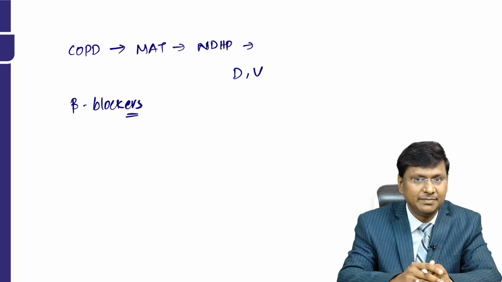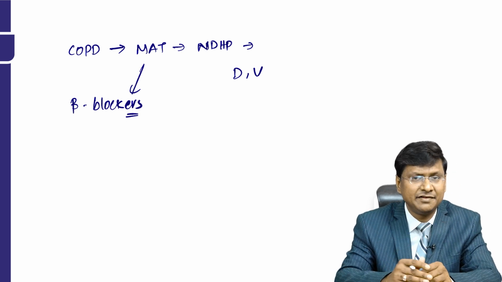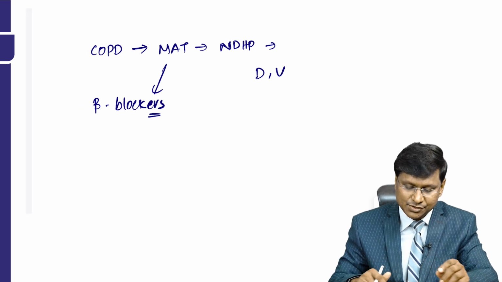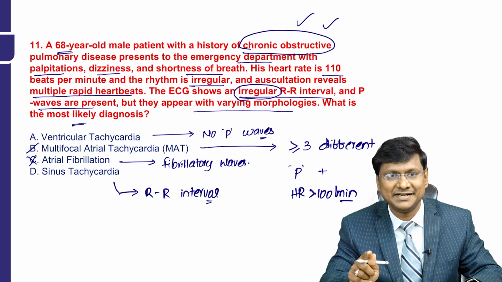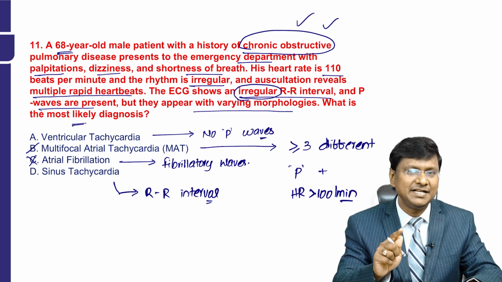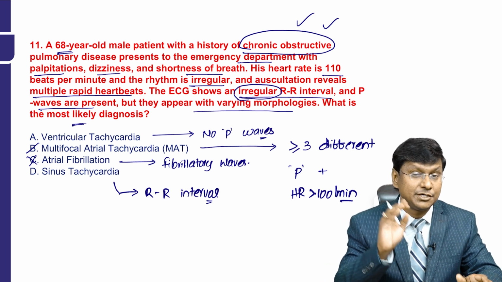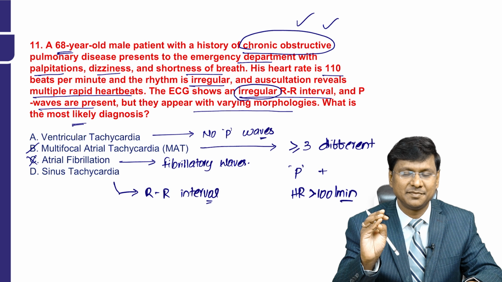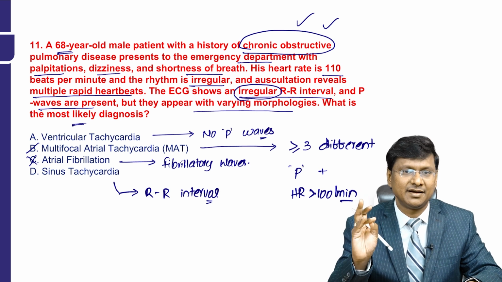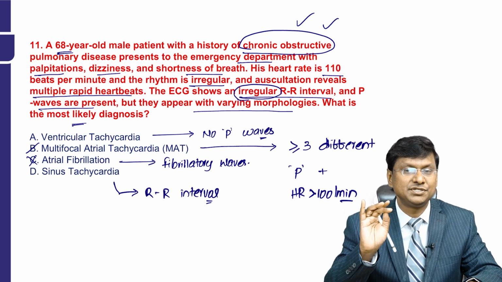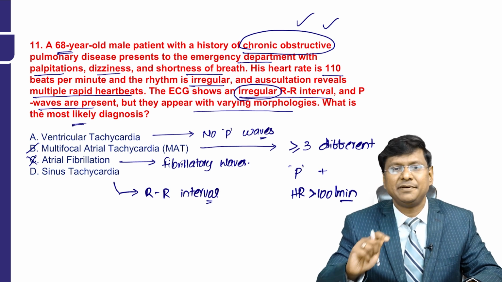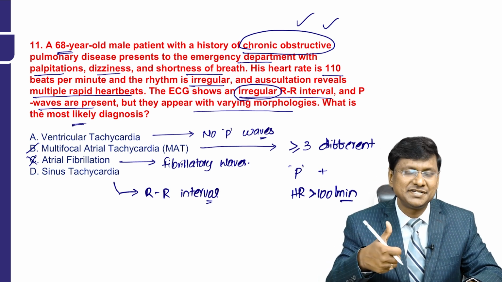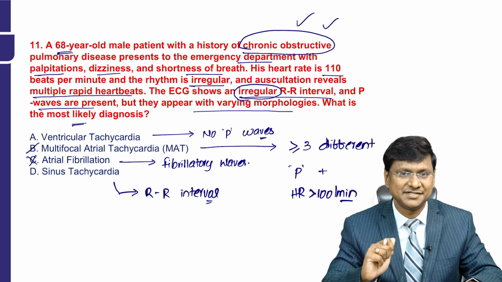So the answer to this question is multifocal atrial tachycardia. The heart rate should definitely be more than 100 beats per minute, there should be irregular RR interval, and the P wave morphologies will be completely variable, with three or more different morphologies, and presentation will be in the form of palpitations.